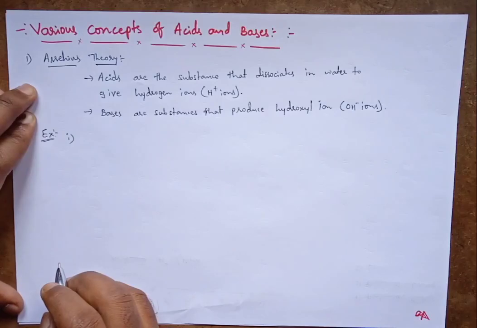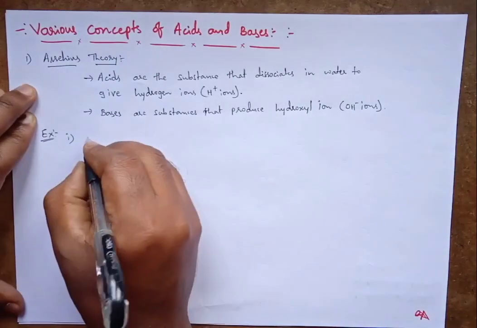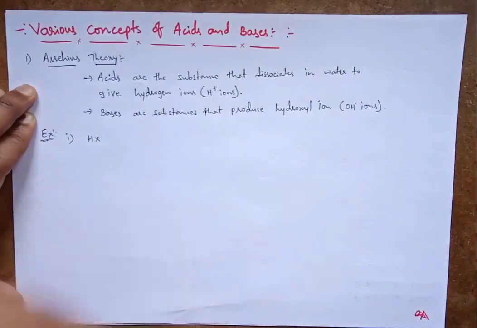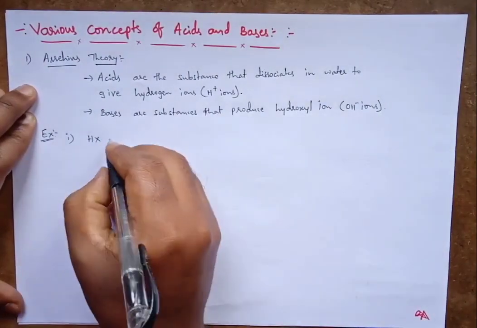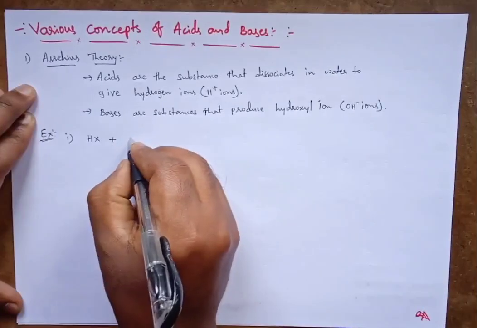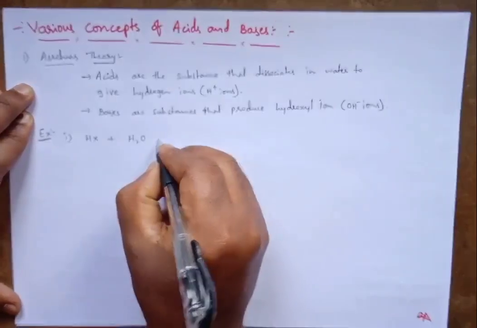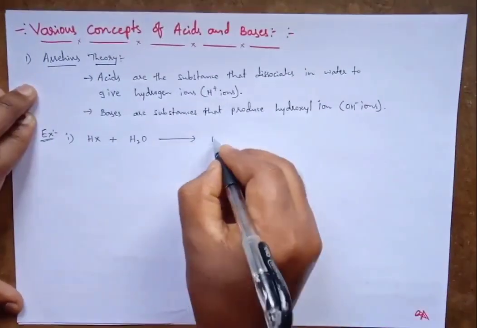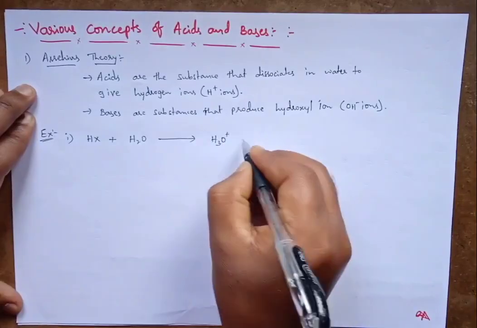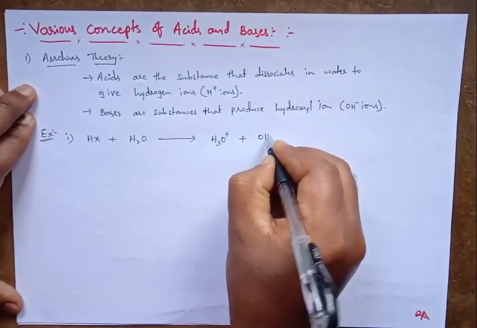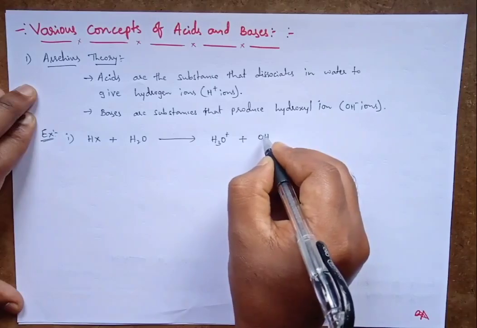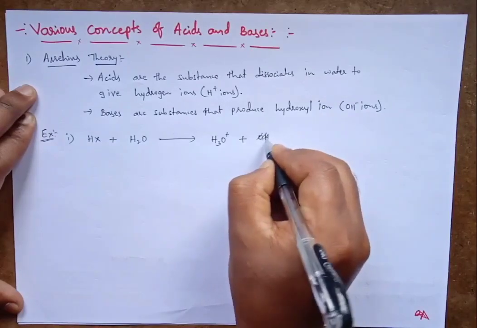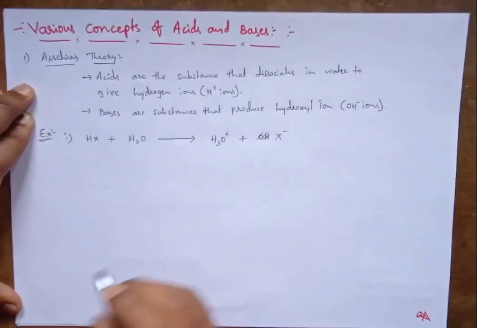Take an example of a hydrogen halide, HX. When it reacts with water, it gives H3O plus and X minus ion. Sorry, it's my mistake, the halide ion is X minus.